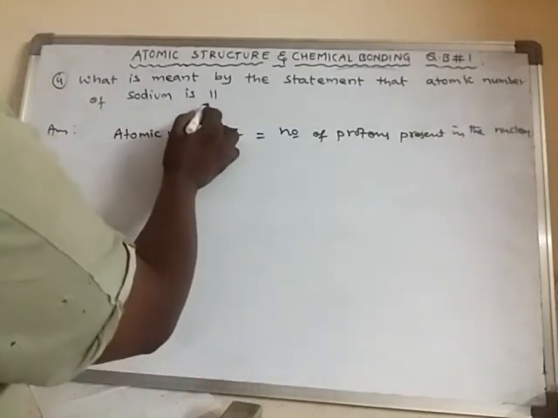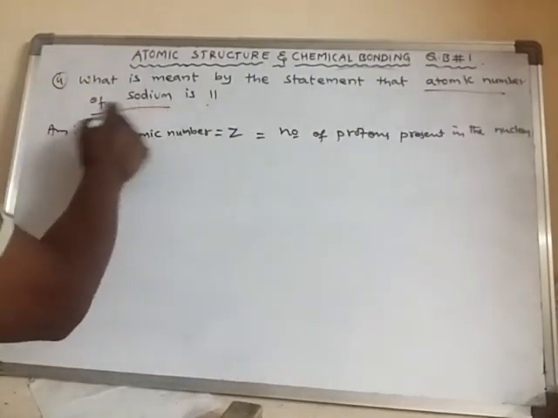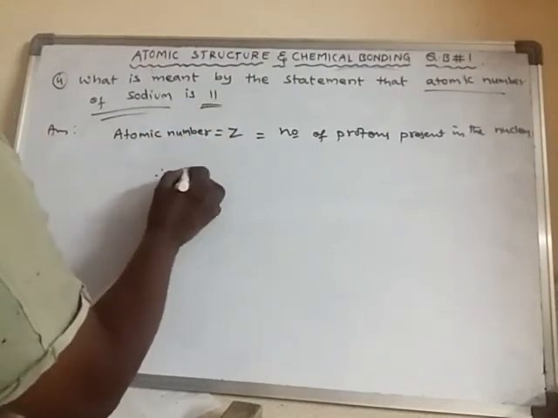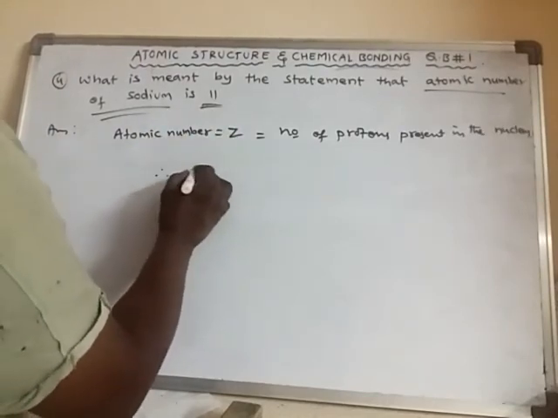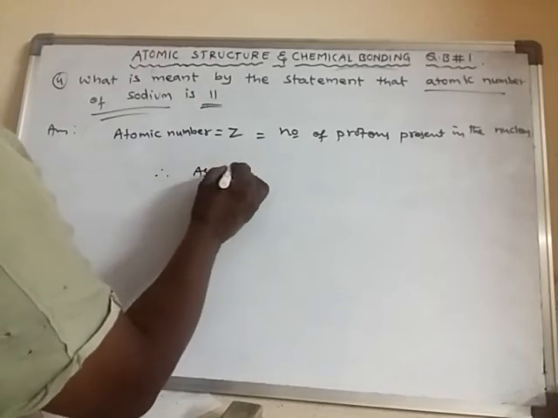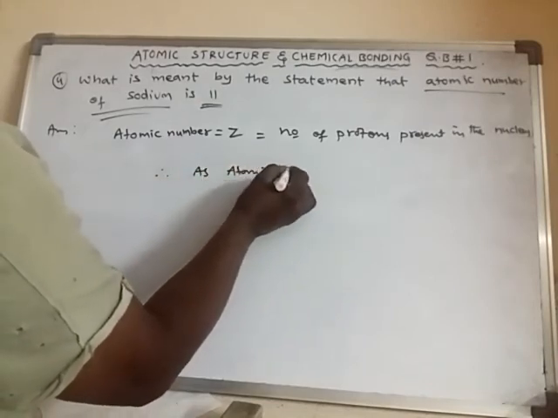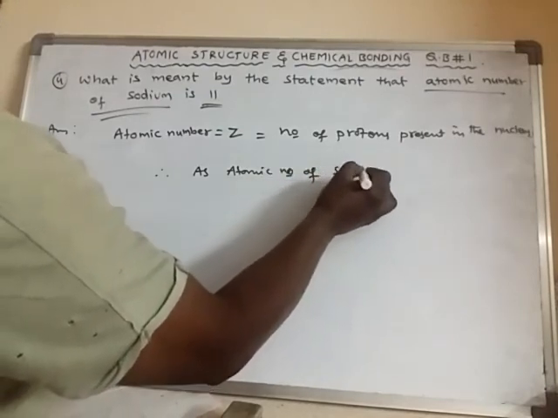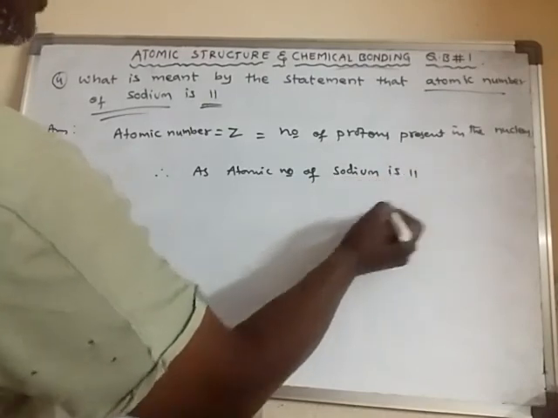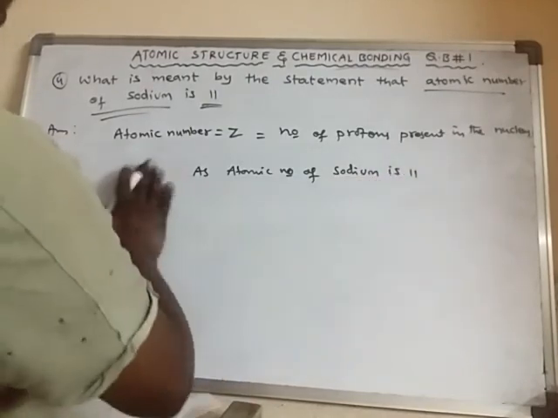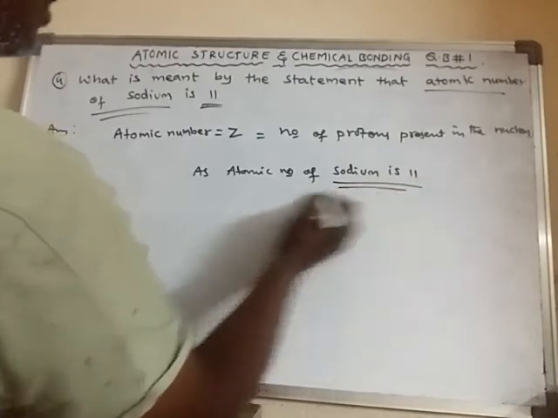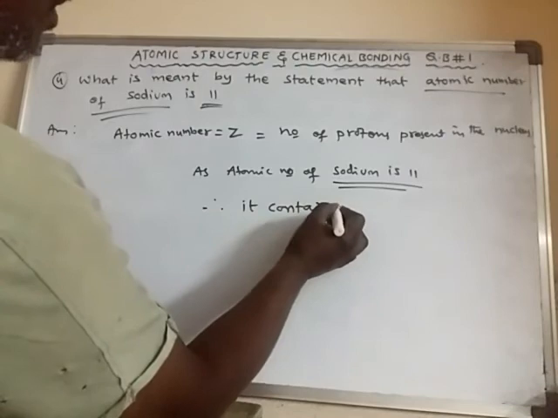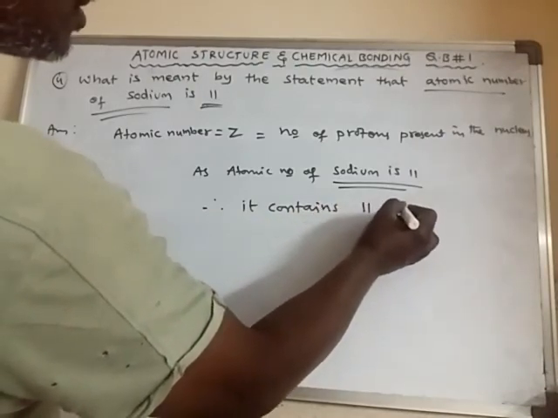Okay, so as the atomic number of sodium is 11, so it indicates what? Therefore it contains 11 protons.